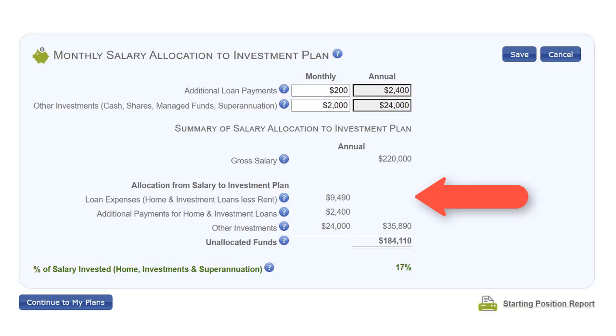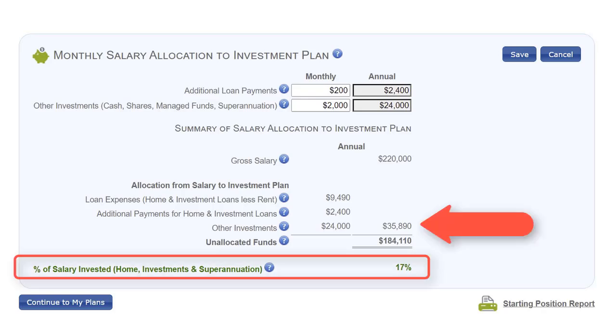This is just an approximation, as you've not entered detailed information about the investment returns for your real estate. The personal loans are not included in this calculation. Once all this information is entered, the program calculates what percentage of your gross salary is to be saved and allocated in the investment plan. This is entered into your salary account in the plan.